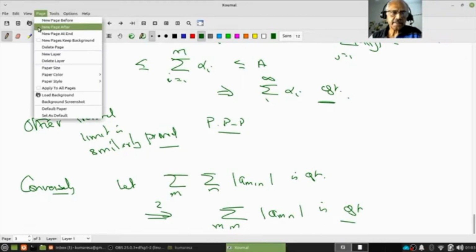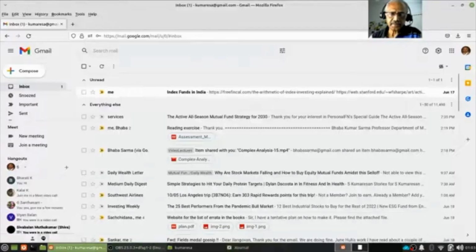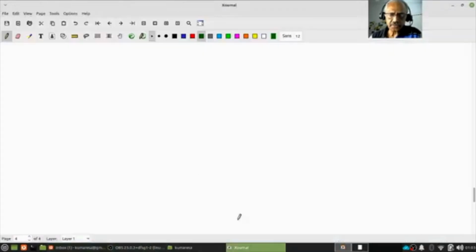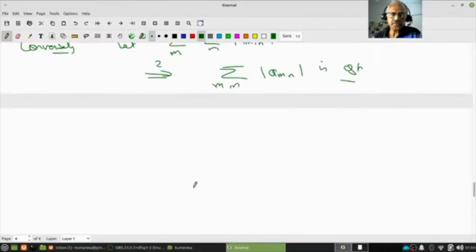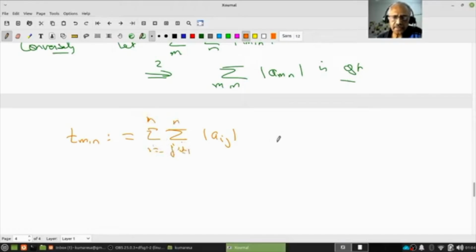So what is it that I have to do to prove this convergence? Notice that if I put t_mn equal to the sum over i equal to 1 to m, j equal to 1 to n of mod a_ij, then I have to prove t_mn is bounded above, right?